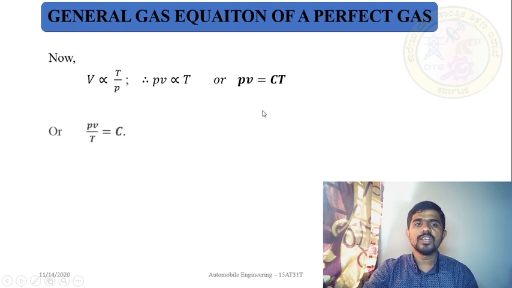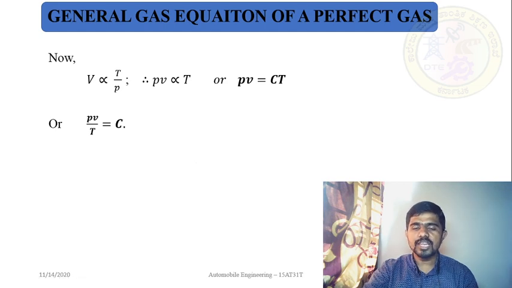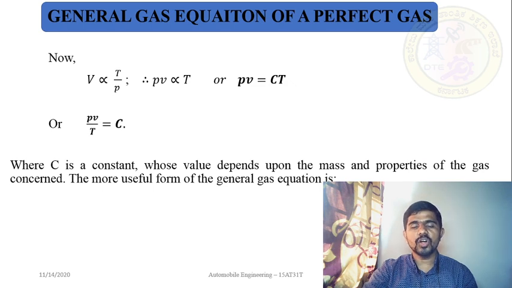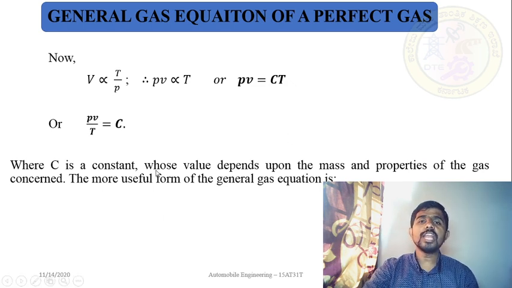PV divided by T is equal to a constant, and it is the standard equation for the general gas equation of a perfect gas. Where C is a constant, and one note is there: the value of C depends upon the mass and the properties of the gas.